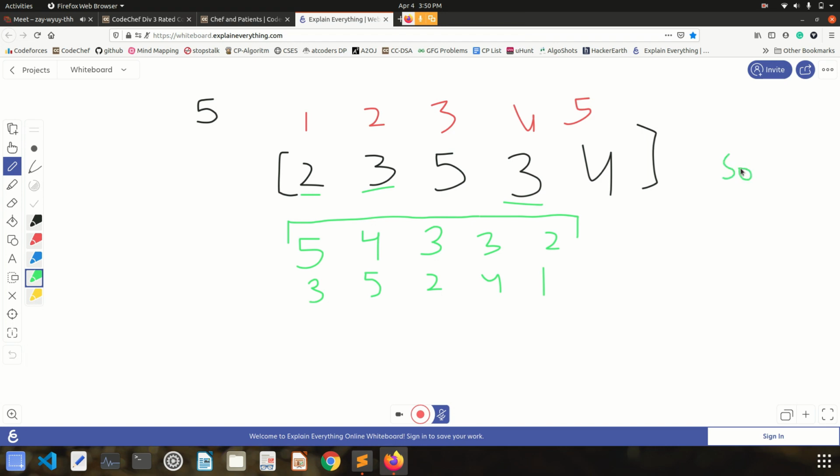We use sort function, na? There is one more function in STL, which is stable sort, stable underscore sort. You can use that, right? Or I will tell you one more thing about using sort function, in that we will maintain this stable order.